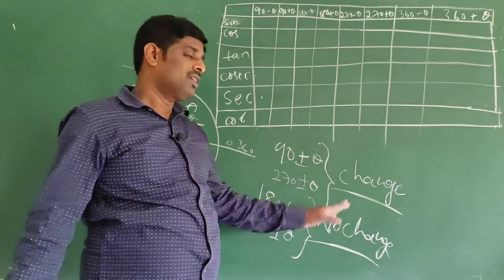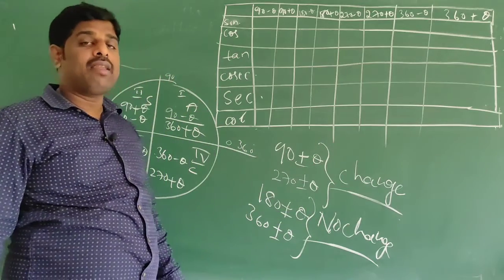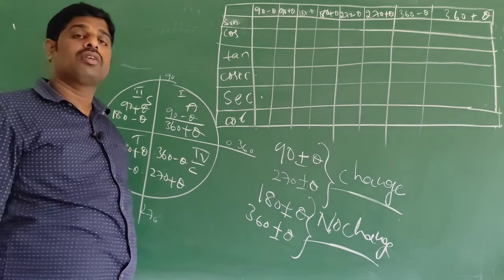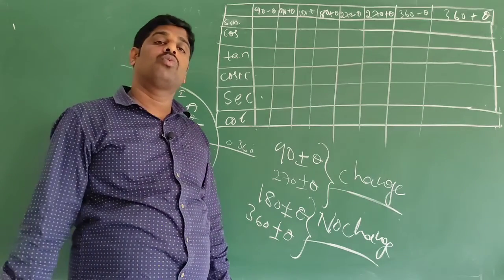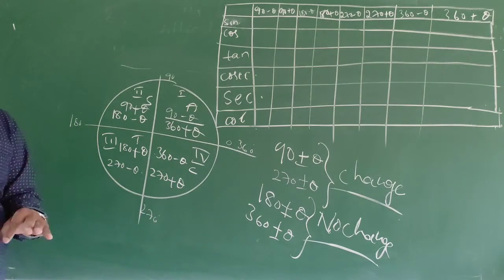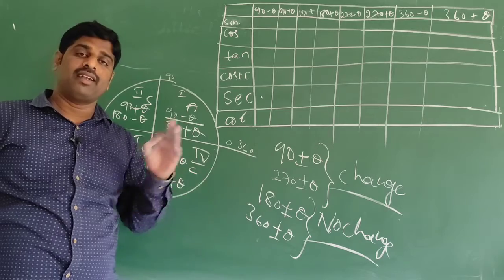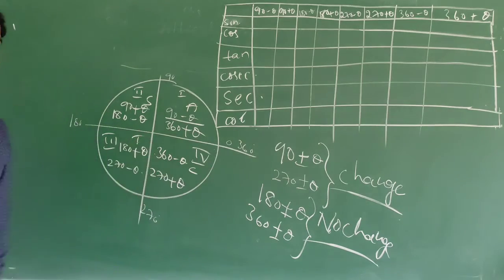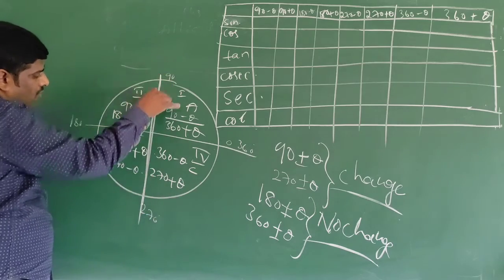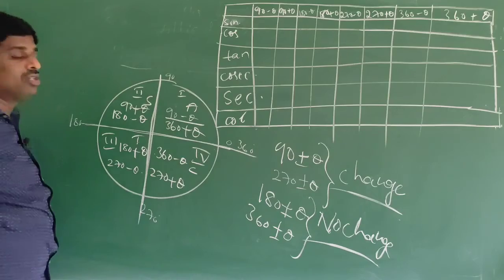Change means here sine becomes cos, cos becomes sine, vice versa. Tan becomes cot, cot becomes tan. Cosecant becomes secant, secant becomes cosecant. No change: sine becomes sine only, cos becomes cos only, tan becomes tan only, cosecant becomes cosecant only, secant becomes secant only, cot becomes cot only. So when you take vertical angles, change. When you take horizontal angles, no change.